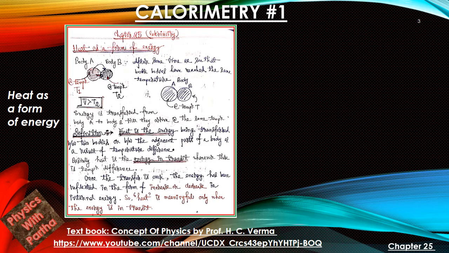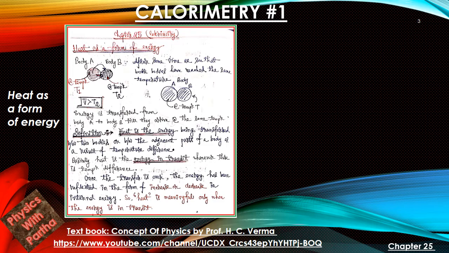Here in the left hand side picture, we can see that body A and body B are kept at different temperature. When T1 is greater than T2, then heat will flow from body A to body B. Then after some time, we see that both bodies have reached the same temperature, and then the heat flow stops. So the definition is: heat is the energy being transported between two bodies or between adjacent parts of a body caused by temperature difference.